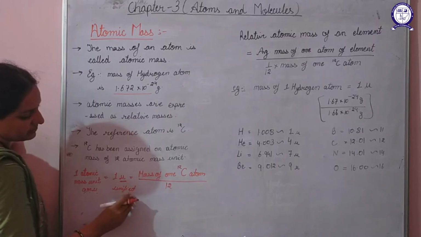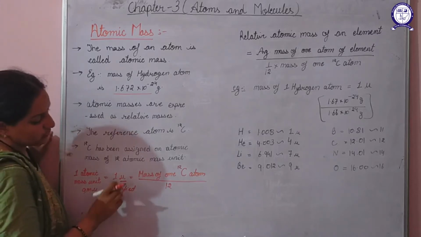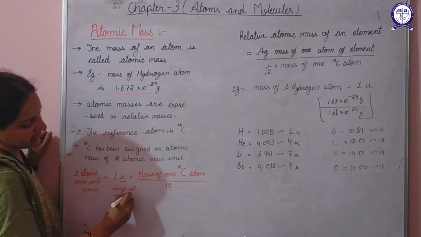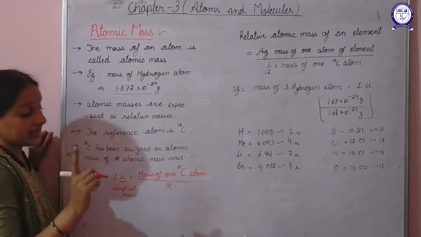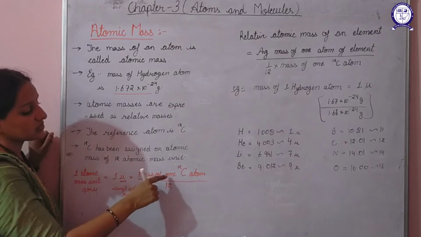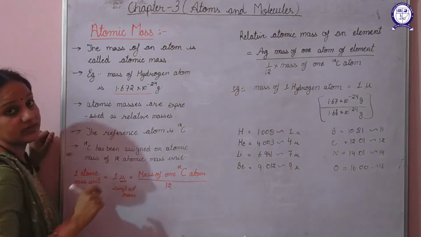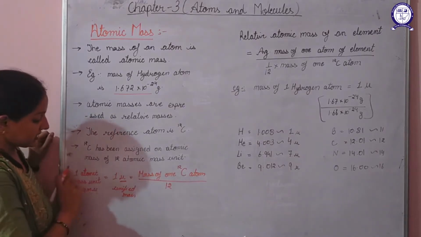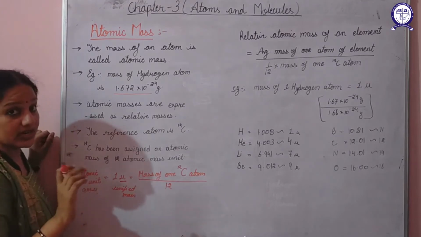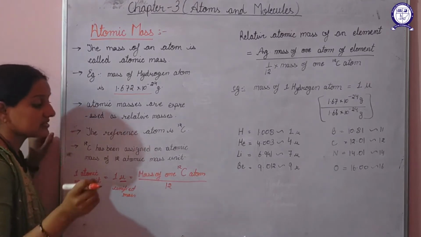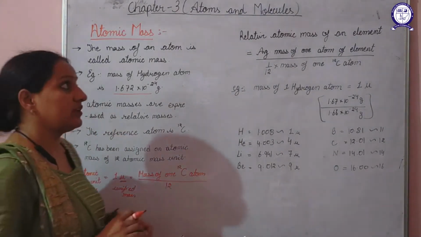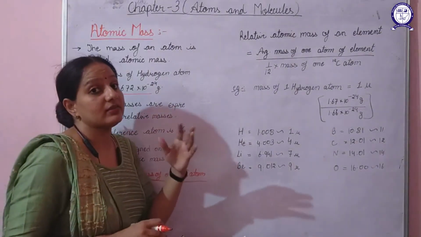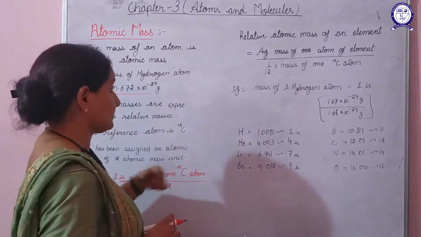Unified mass is represented by the letter U. Now 1 U or 1 AMU is equal to the mass of 1 C12 atom divided by 12. This is your 1 atomic mass unit. That 1 atomic mass unit is 1 by 12th of the mass of a 1 C12 atom. Now how will we calculate the relative atomic mass from this?